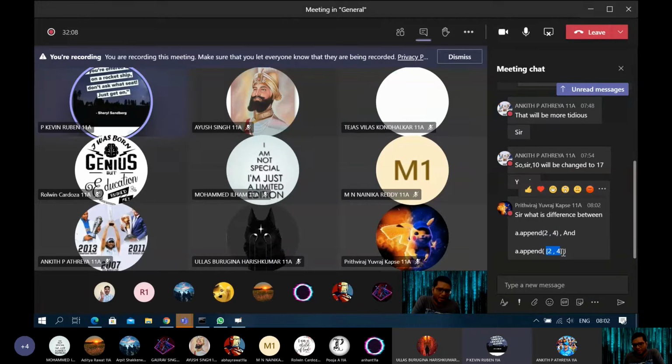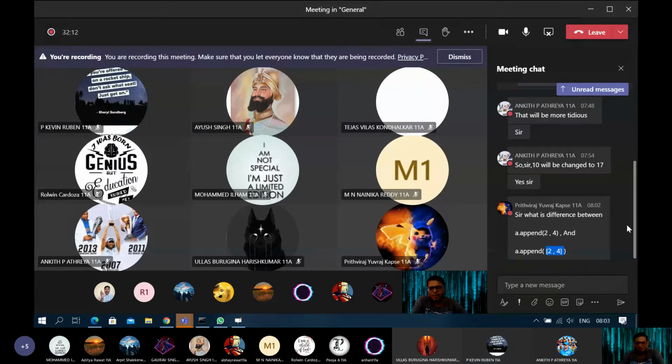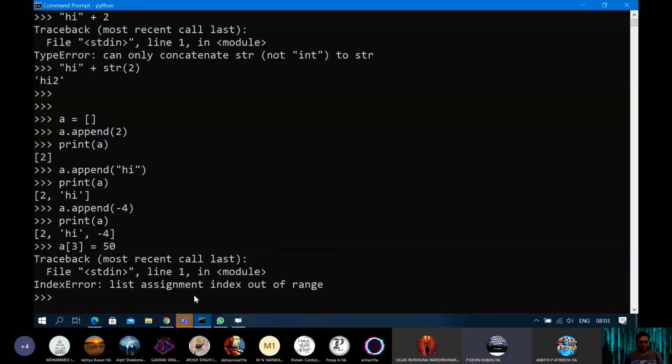So the second one is the sublist. Yes, look, I'll recreate that. You are providing one data type only. Look, only one value of one type should go.